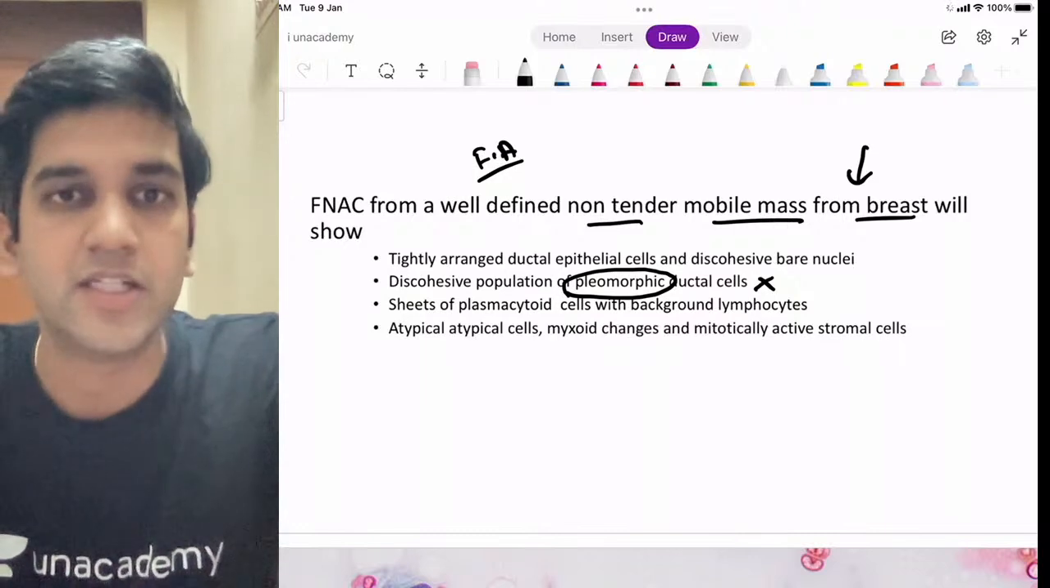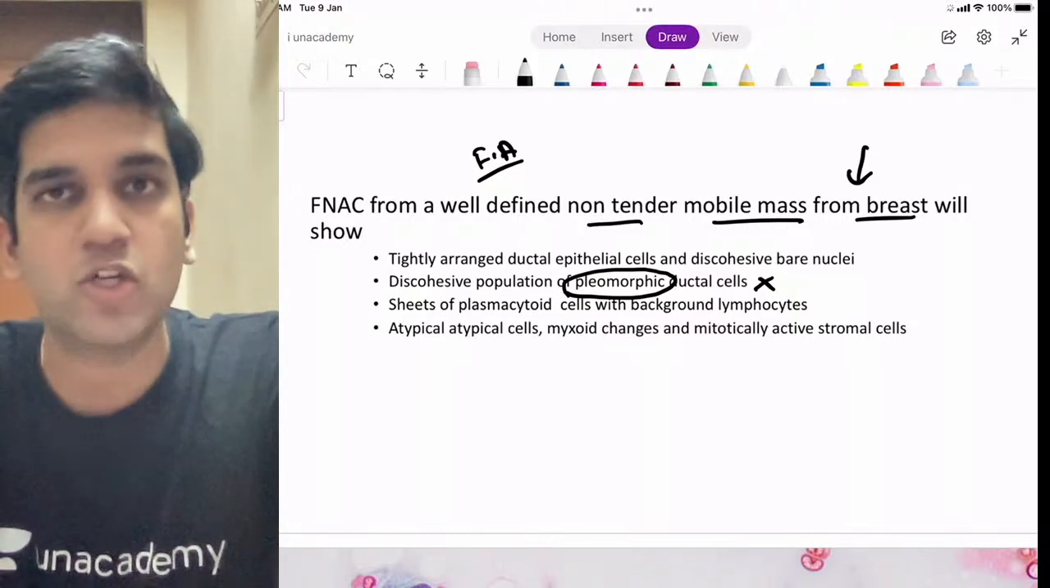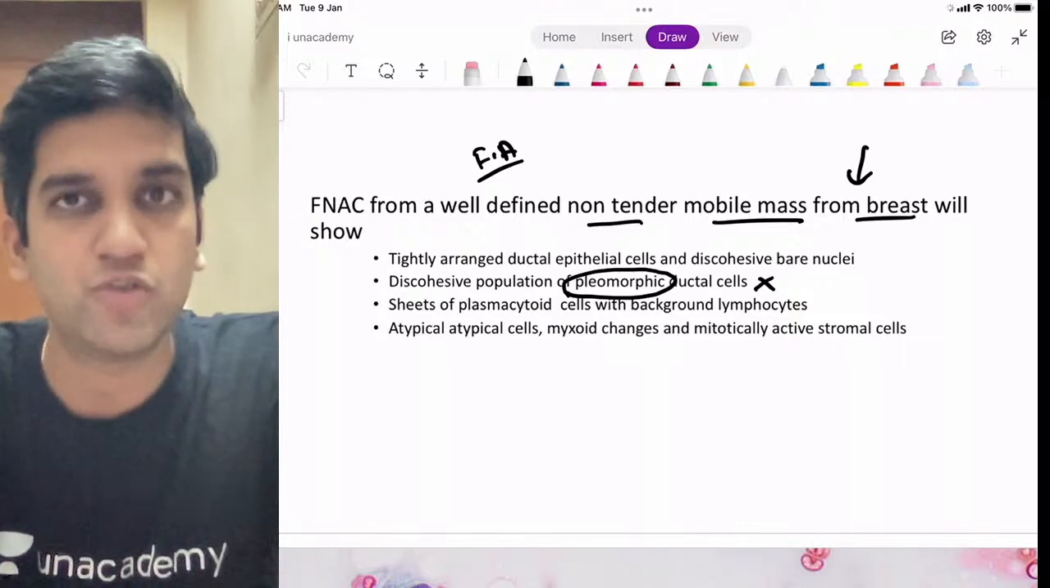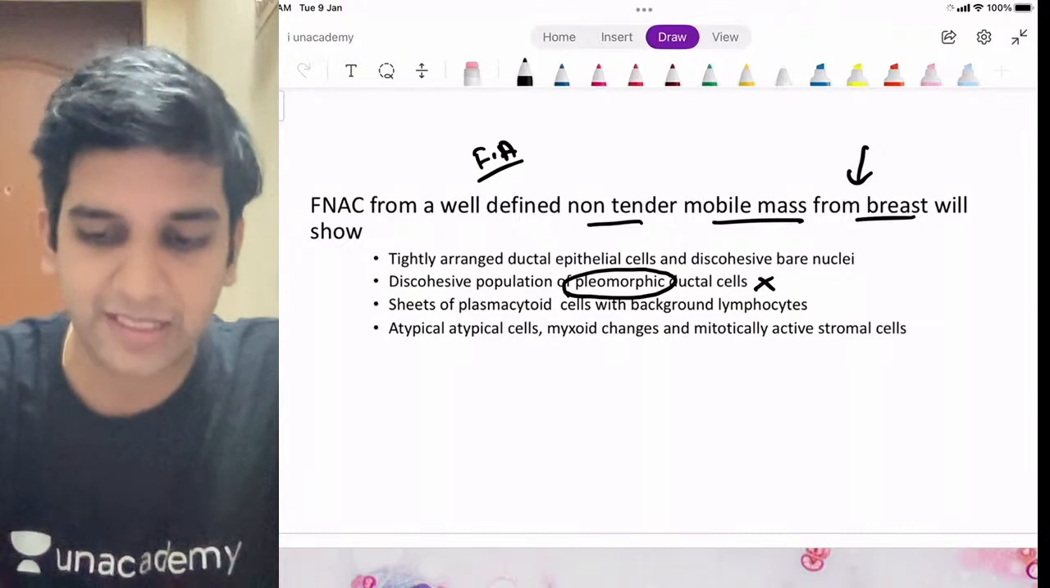Third option, right? Sheets of plasmacytoid cells with background lymphocytes. Fibroadenoma is a benign lesion, right? Benign tumor. Do you think it'll have lots of plasmacytoid cells and lymphocytes? Option C, is that possible?